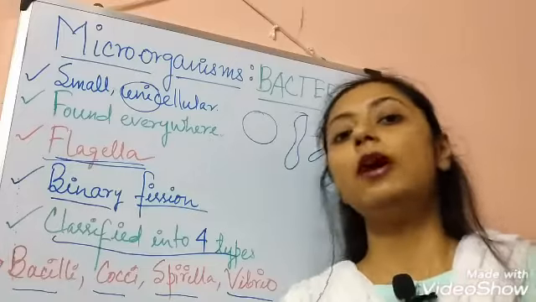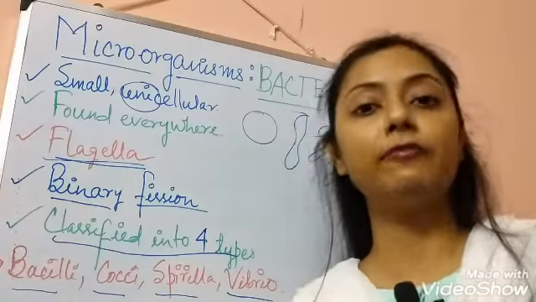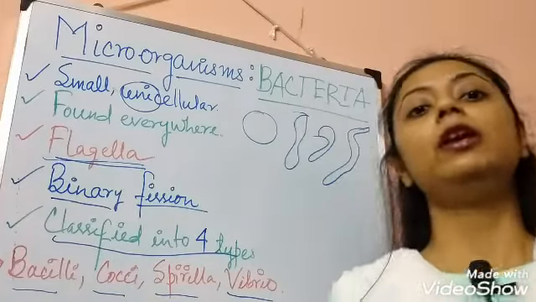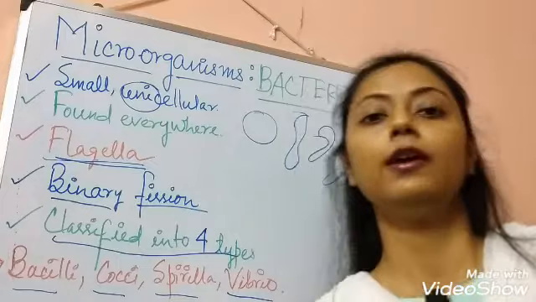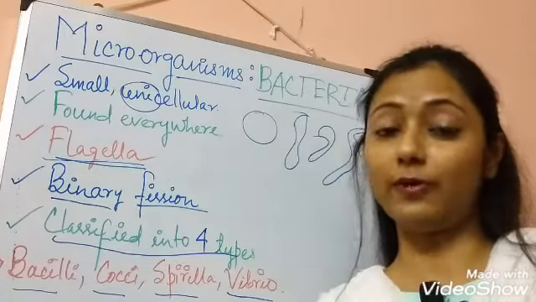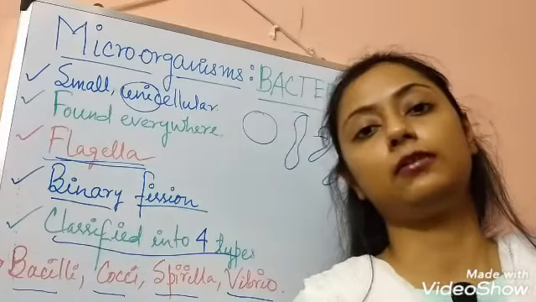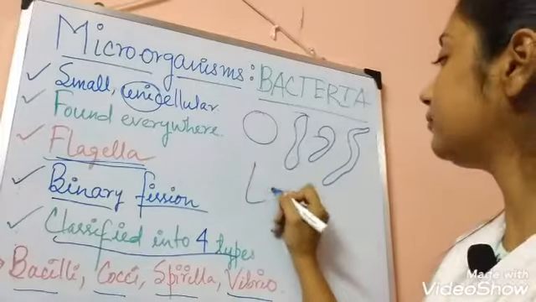Now, what is the importance of bacteria? What are the examples of bacteria? Bacteria can be very useful to us, and can be very harmful to us. We are very fond of eating yogurt or curd, right? The curd is prepared from milk. Milk contains lactose sugar.